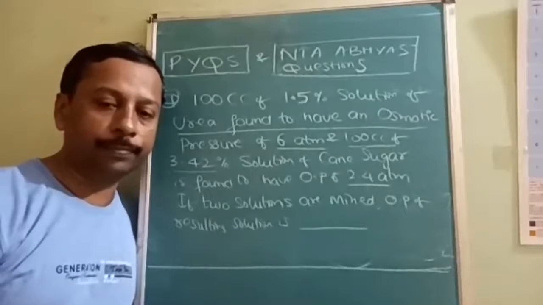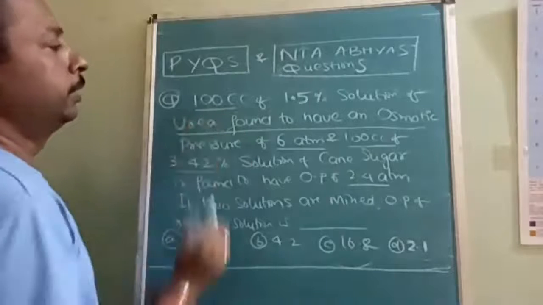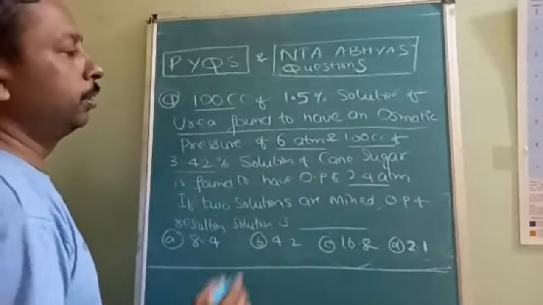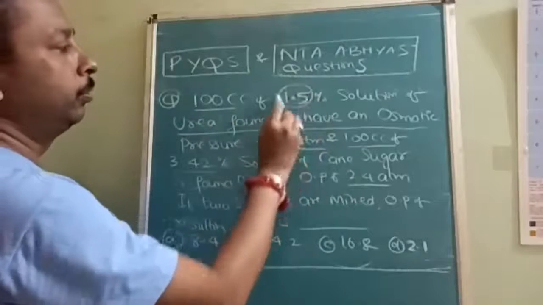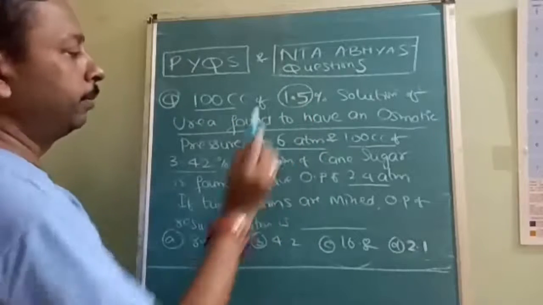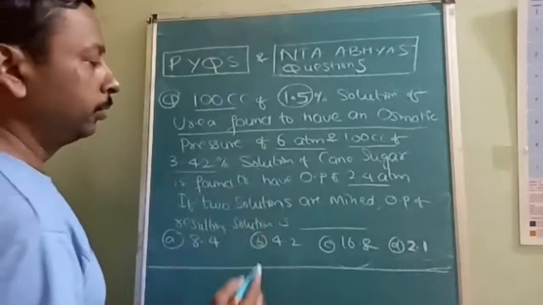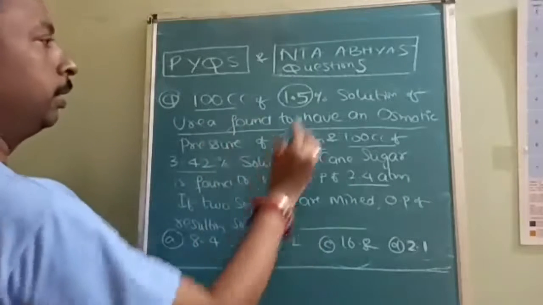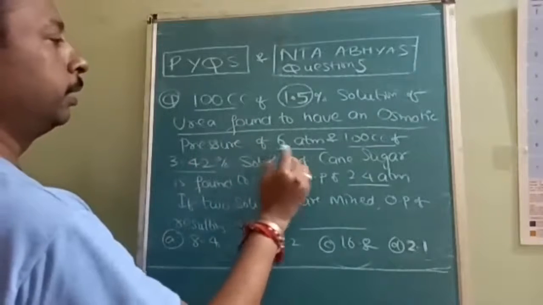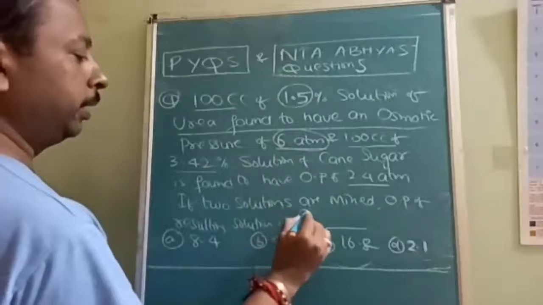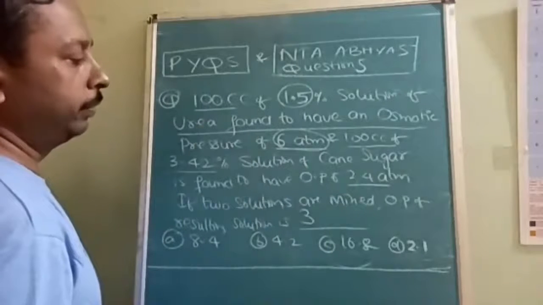It is simple here: 100 cc and 100 cc, so the total volume will be 200 cc. Calculating separately, the osmotic pressure of the first part is going to be 3. Volume is doubled, therefore the concentration will decrease.